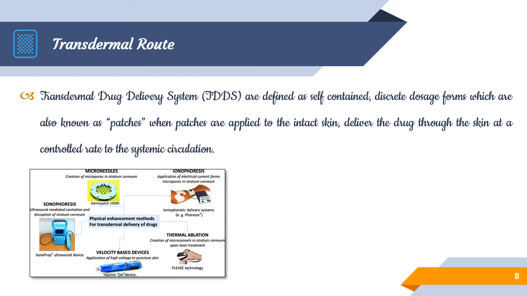So some approaches have been utilized to enhance the drug delivery, such as physical methods, chemical approaches, vesicular approaches, and so on. Among them, the most familiar are the physical approaches, such as iontophoresis, thermal ablation, velocity based devices, sonophoresis or microneedles. Several approaches have been utilized in physical enhancement of transdermal drug delivery.